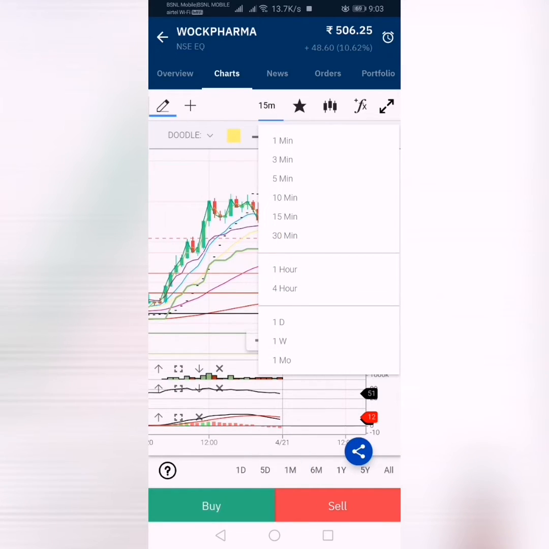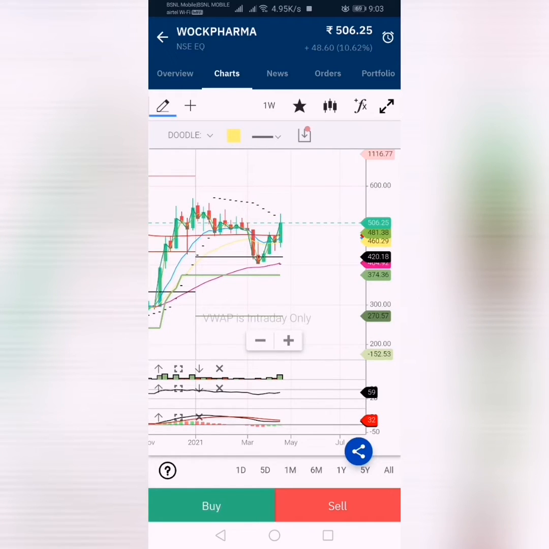Let's move to the weekly chart. Here each candle represents one week. The candle is not yet formed, it is still forming as the week is not completed yet.